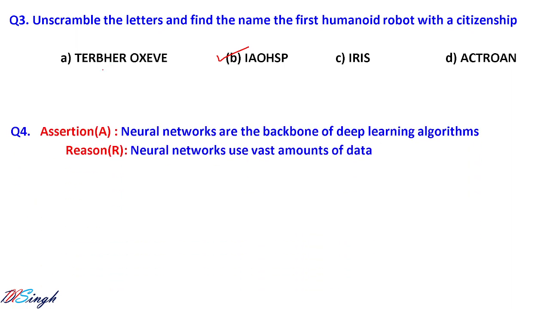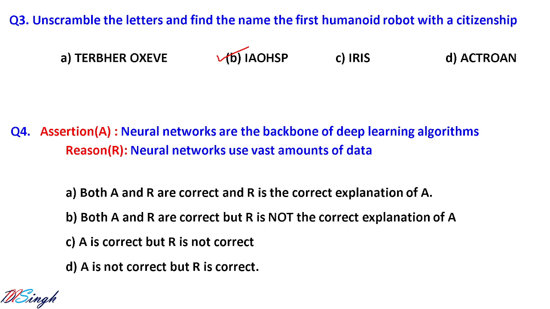Let us move to the next question. Assertion: Neural networks are the backbone of deep learning algorithms. Very true. Reason: Neural networks use a vast amount of data. That is also true. So both A and R, assertion and reason, are correct, and R is the correct explanation of A. So the first option will be correct.